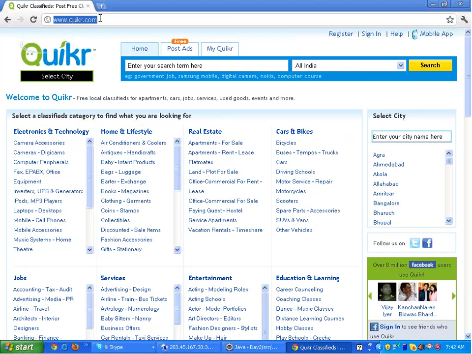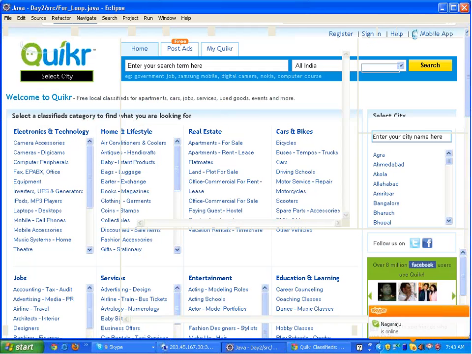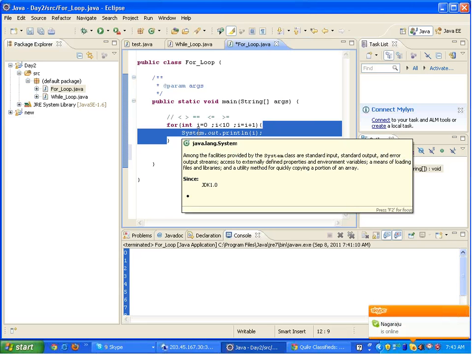So I will bring in all the links in an array or an array list, right? If you have studied that array and all, then I will print the names using the for loop, right? So for loop is very important. Or I want to read my data from an Excel sheet. There are 10 rows in the Excel sheet, right? I want to read my test data from an Excel sheet, then I will actually pick up the test data from an Excel sheet using a for loop from first cell, from second cell, from third cell, something like that. It's not as simple as I am telling you, but you will certainly require a loop in that. Okay, so loops are important, right?